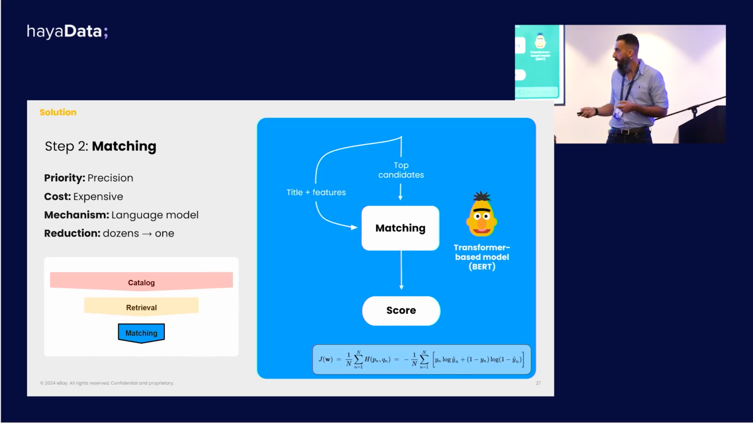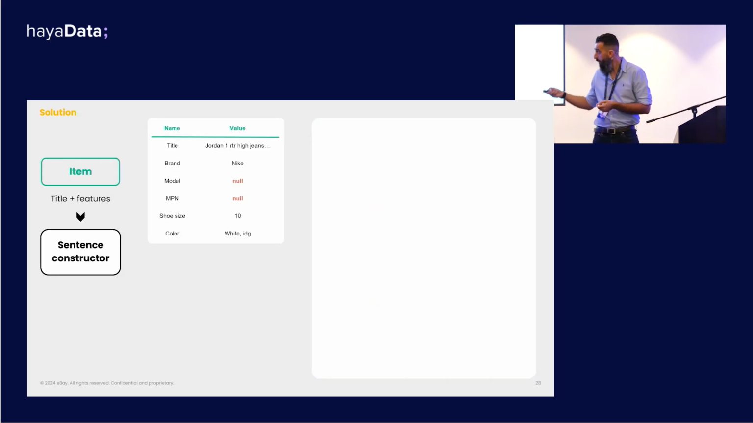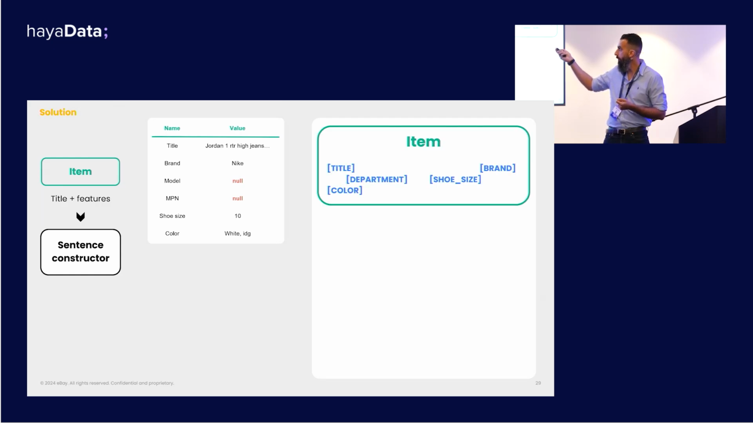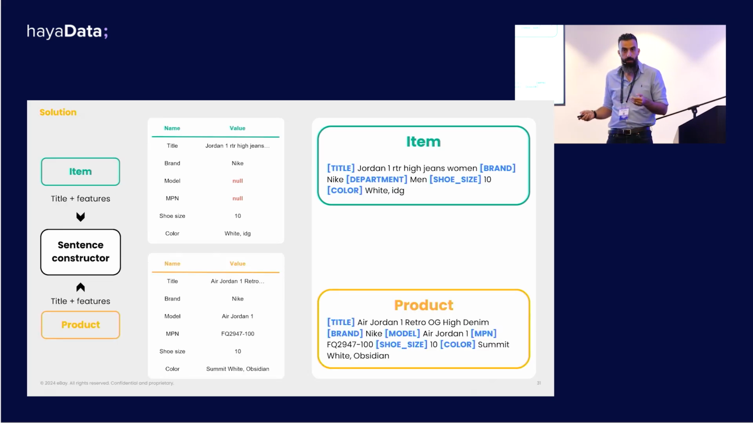Right, so maybe to better understand how this matching part works, let's look at a simplified example. So we start with the item's title and features, and we use the following strategy in order to turn it into a sentence. We use special tokens to denote the feature names, followed by their corresponding feature values. Right, so now we have a sentence. Now we use the exact same strategy to construct a sentence for the product candidate. And we connect those two sub-sentences together using a special separator token. So now we have one long sentence that represents the pair.